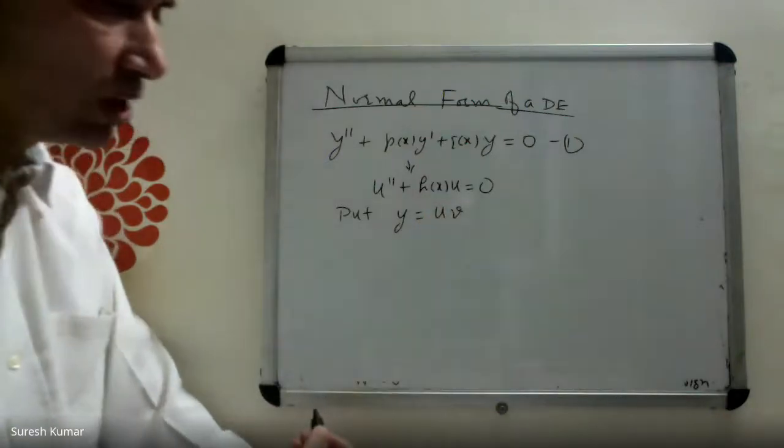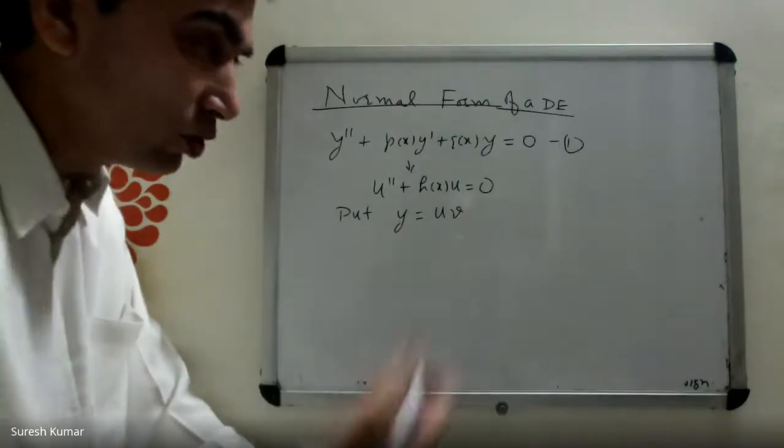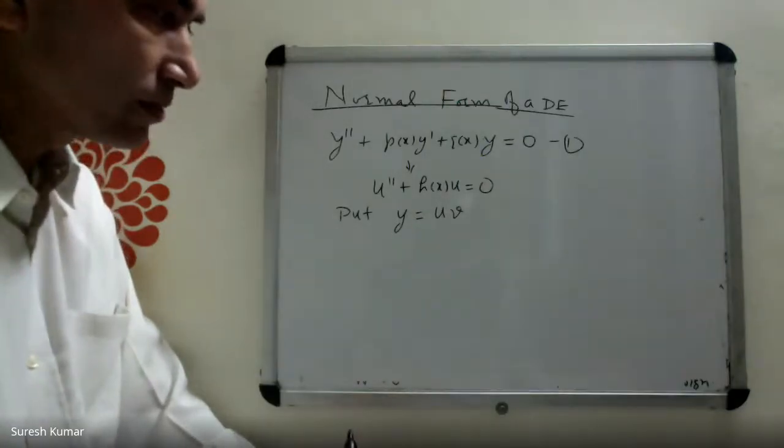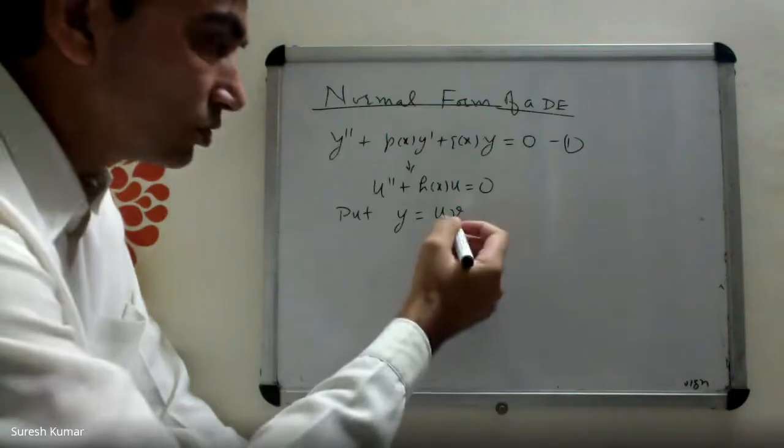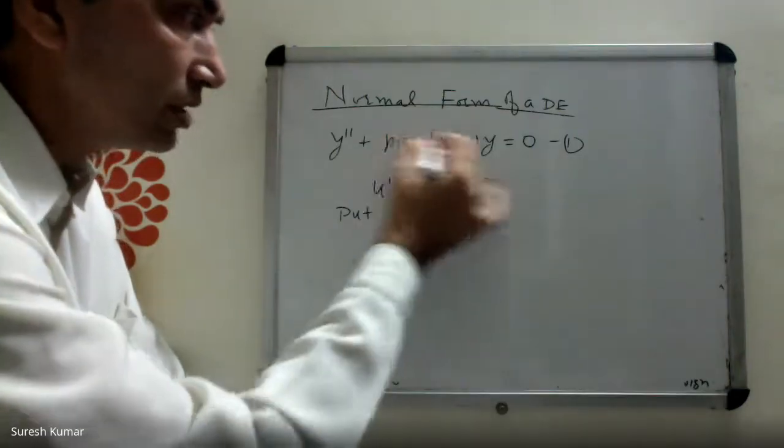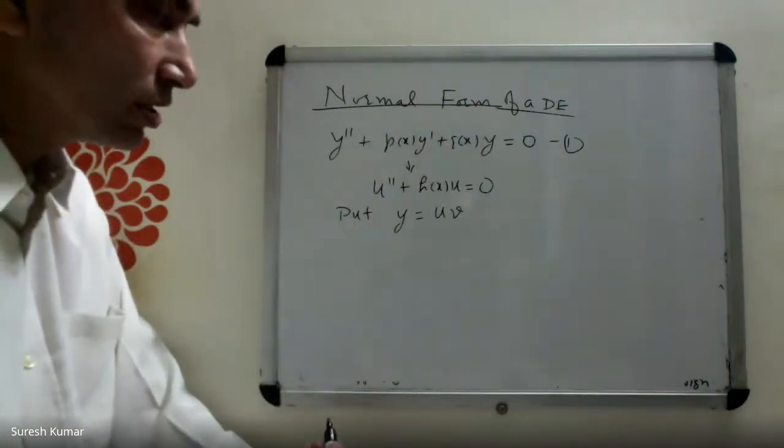Let's use this transformation y equal to uv, where u and v are both functions of x. Let's substitute this value of y in the given differential equation and see what we get.